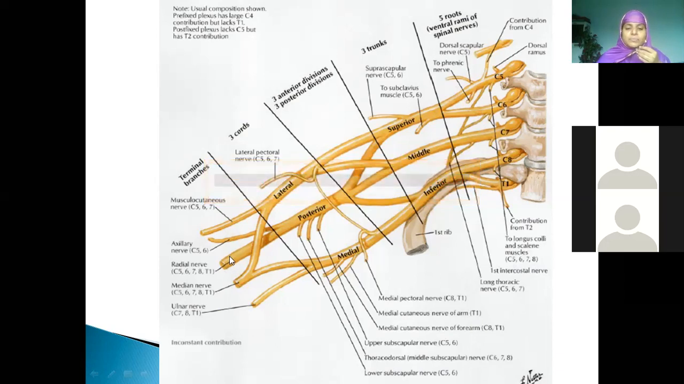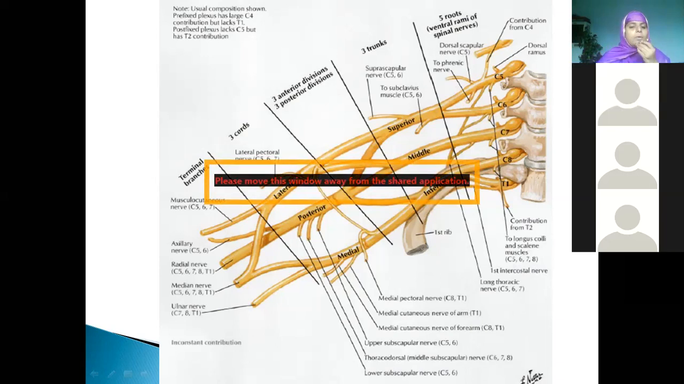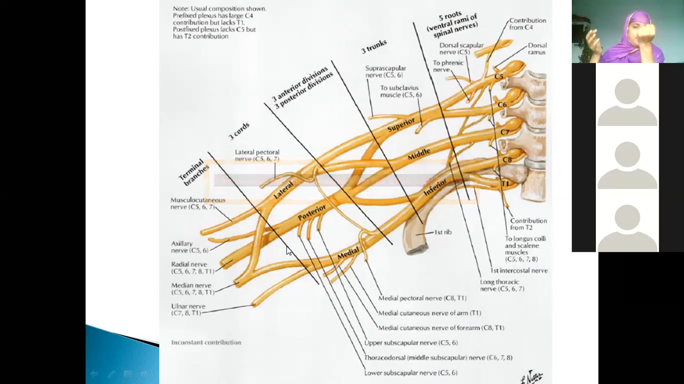Radial nerve, Hansraj, where is the distribution, beta? Extensor compartment of arm, extensor compartment of forearm. These are the muscles which are supplied by the radial nerve. Even the cutaneous supply of the dorsum of the hand, maximum, you will see is from the radial nerve.